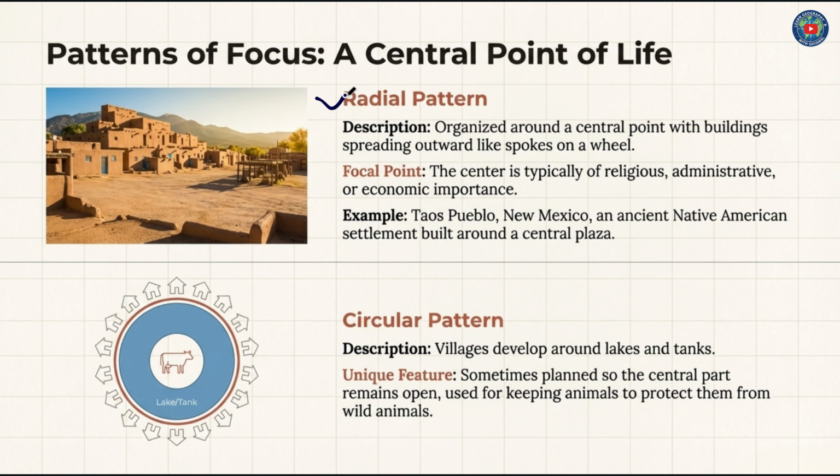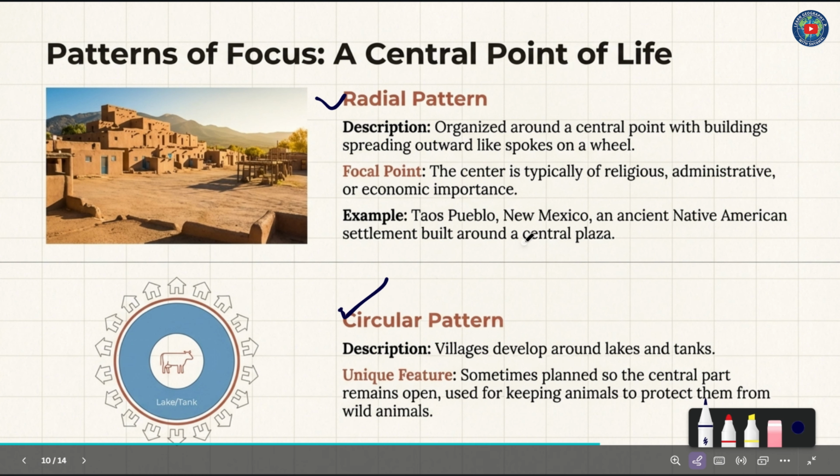Similarly, the radial pattern is organized around a central point with buildings spreading outward like spokes on a wheel. The center is typically of religious, administrative, or economic importance. For example, Taos Pueblo, New Mexico, an ancient Native American settlement built around a central plaza. Circular pattern, villages developed around lakes and tanks, sometimes planned so the central part remains open, used for keeping animals to protect them from wild animals.